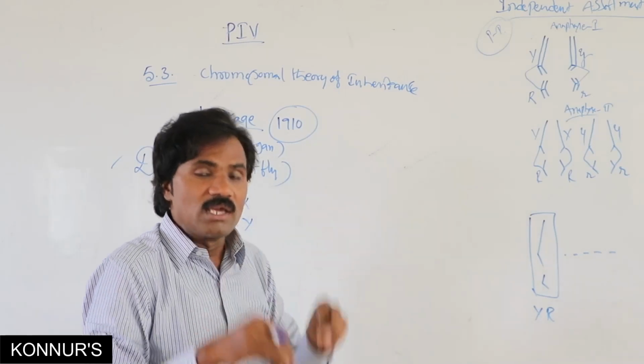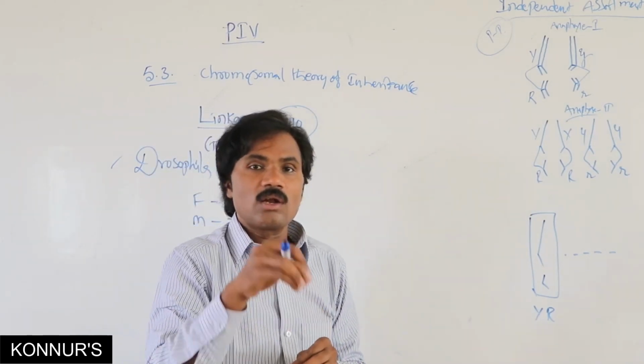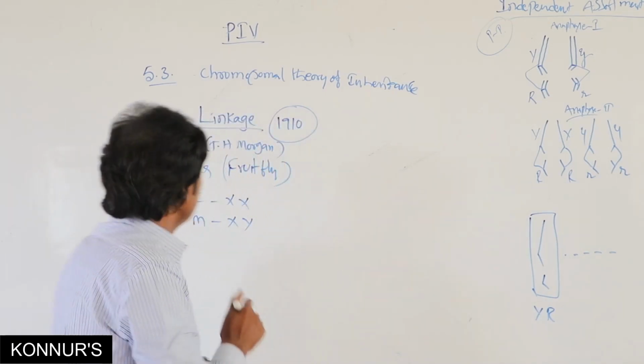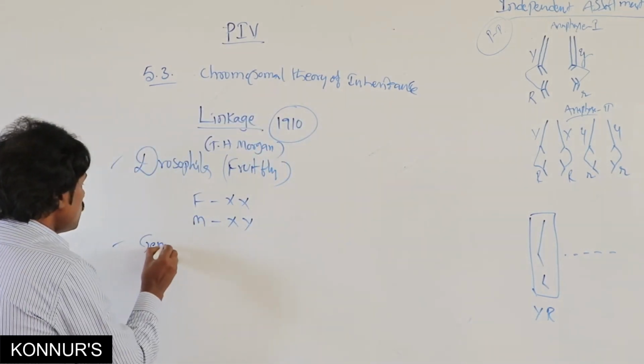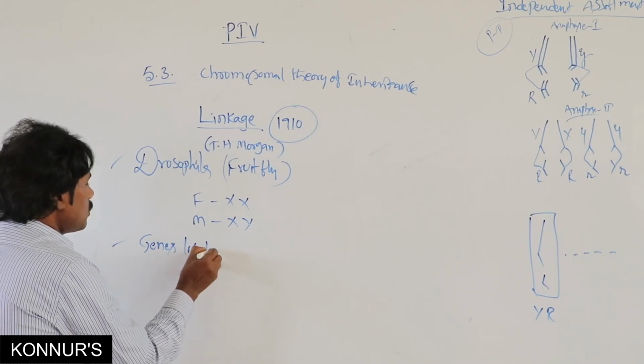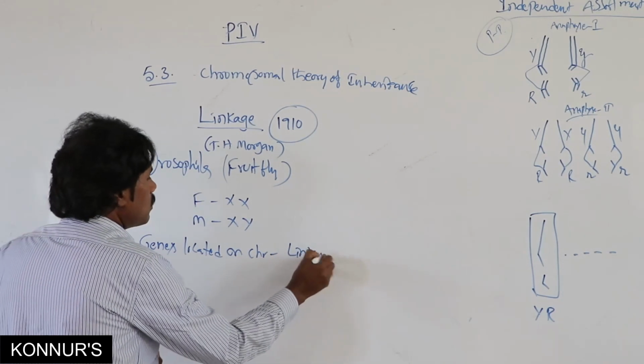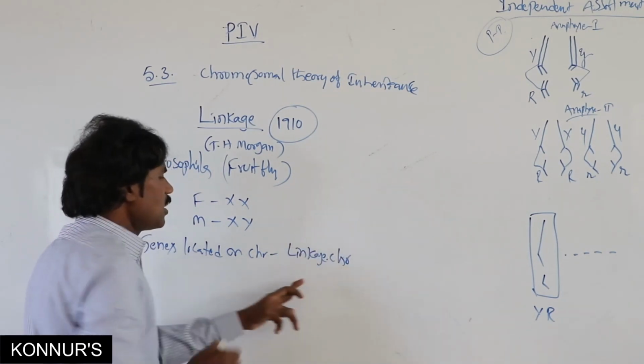Then what is done by linkage? Genes located on a chromosome are what we call a linkage chromosome.